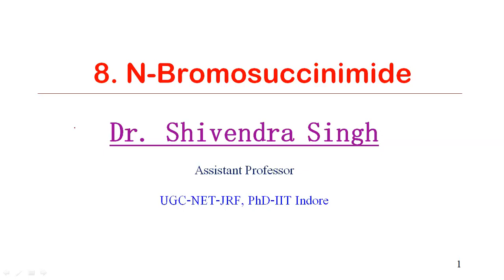All right, so I am already posting a lot of videos. 7 videos I have already posted, which are based upon different reagents which are used for some particular synthetic transformation. Today we are going to discuss an important reagent that is called NBS, N-bromosuccinimide, and this is a common reagent used for the allylic bromination purpose. So this is the most important application of this NBS. Of course, there are two other applications, like alpha halogenation of carbonyl compound and addition reaction of alkene, which can be carried out using this NBS. So we'll talk about the reagent in detail.